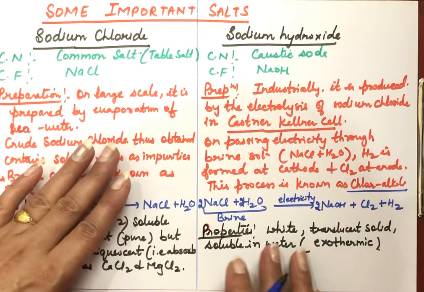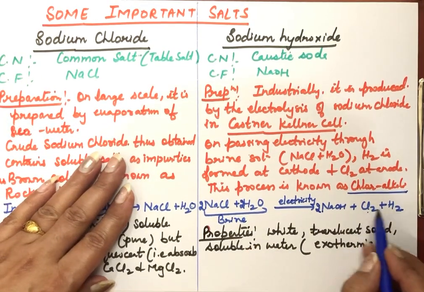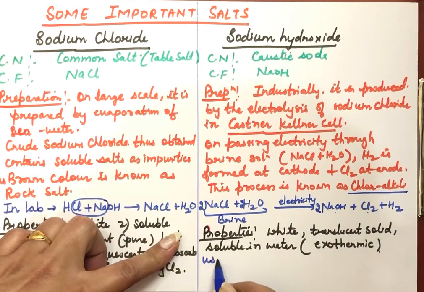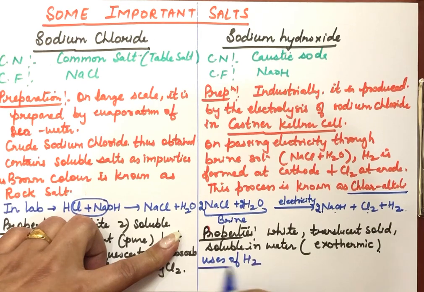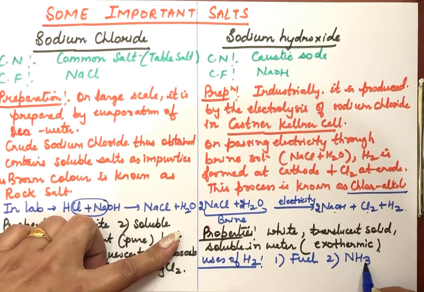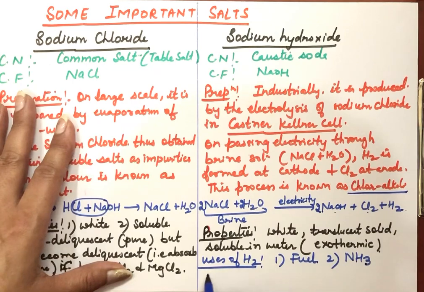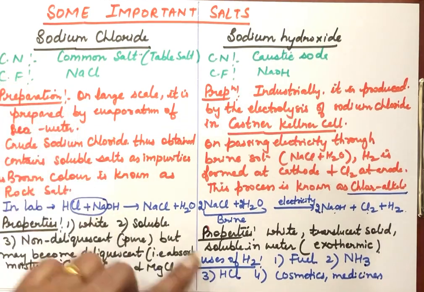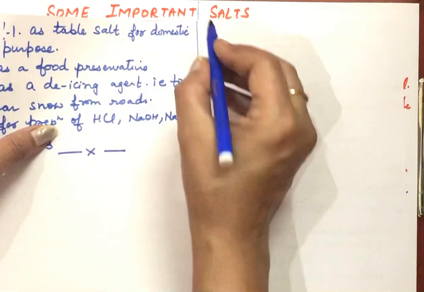After doing the properties, now we have to do the uses of chlorine, hydrogen and NaOH, of all three. So uses of hydrogen. First of all, hydrogen is used as a fuel. Then it is used in making ammonia, which is used for making fertilizers. Then from hydrogen we can also prepare HCl. It is also used to prepare cosmetics and medicines. These are the uses of hydrogen. After doing the uses of hydrogen, now we are doing the uses of chlorine.